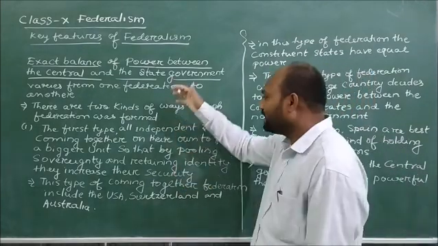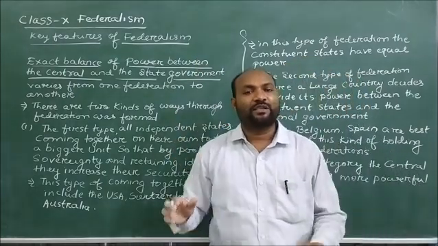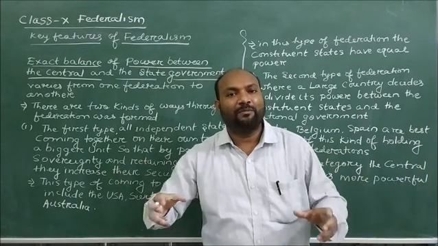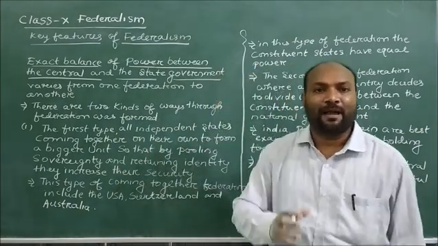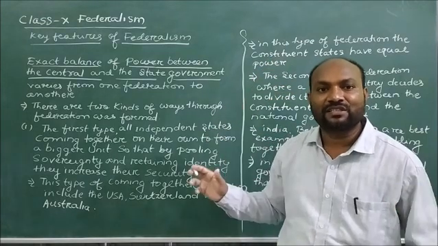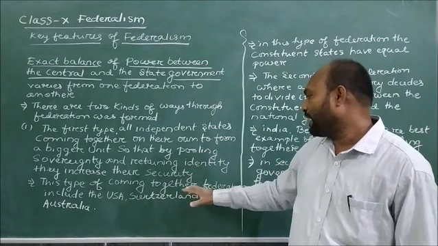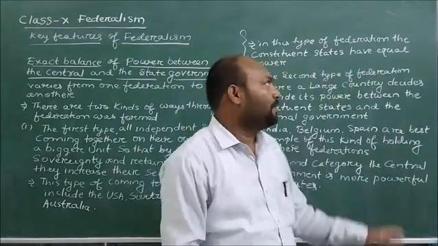So the states are coming together so that they could have security, so that they will form a bigger unit and have more power, and that is the reason all independent states are coming together to form coming together federations.